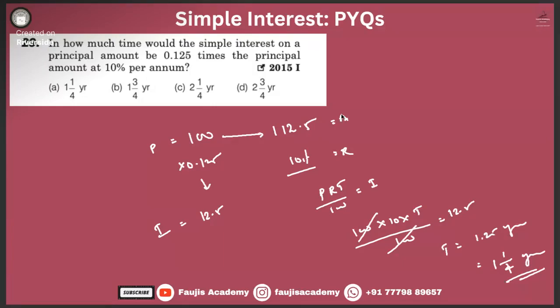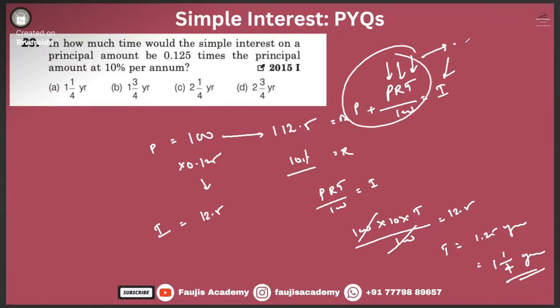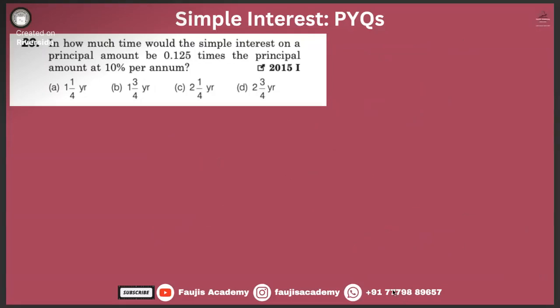Don't get frightened by all this PRT. Be flexible enough. PRT by 100 is equal to I. By this, you can find P, you can find R, you can find T, and just by adding P, you can also find A as well. So be dexterous enough to mix and match and use all these variables to your advantage.